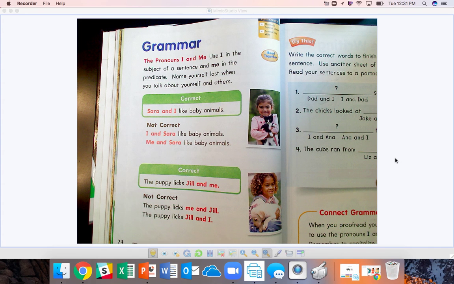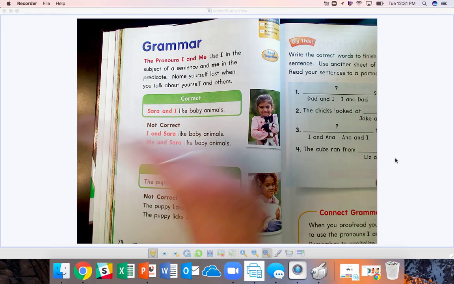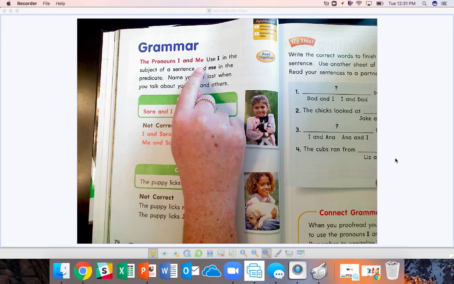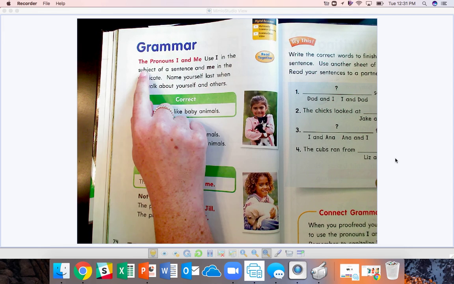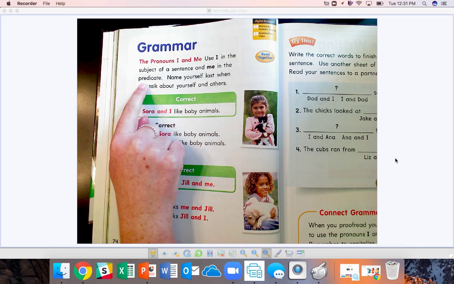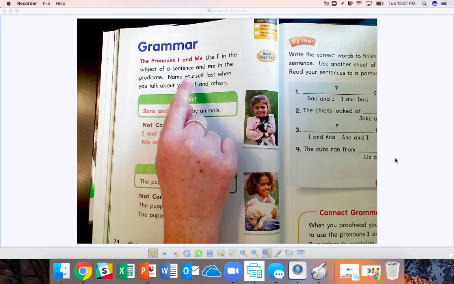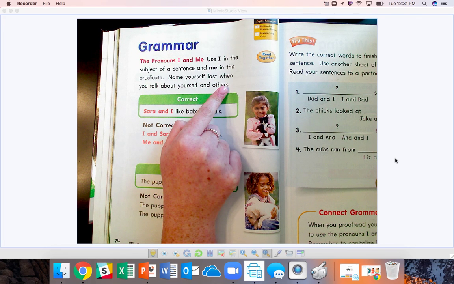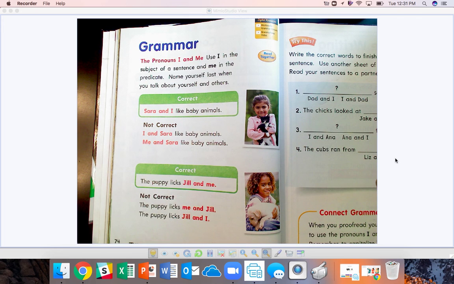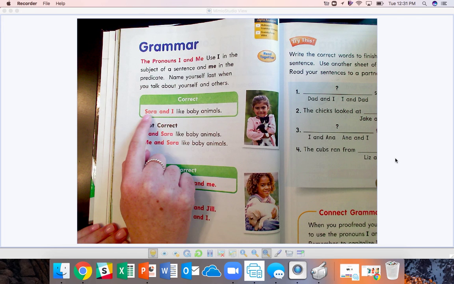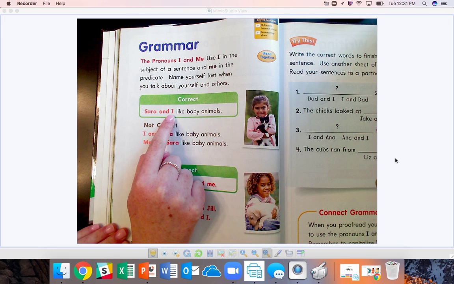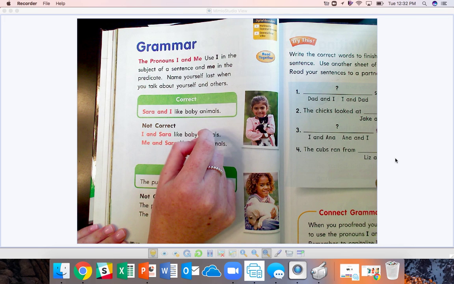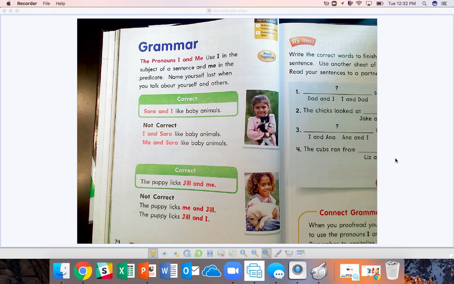Remember, a pronoun is a word that replaces a noun. The pronouns I and me use I in the subject of a sentence and me in the predicate. Name yourself last when you talk about yourself and others. Now, remember, the subject of a sentence is the beginning, what we're talking about. The predicate is the second part of the sentence, the action.